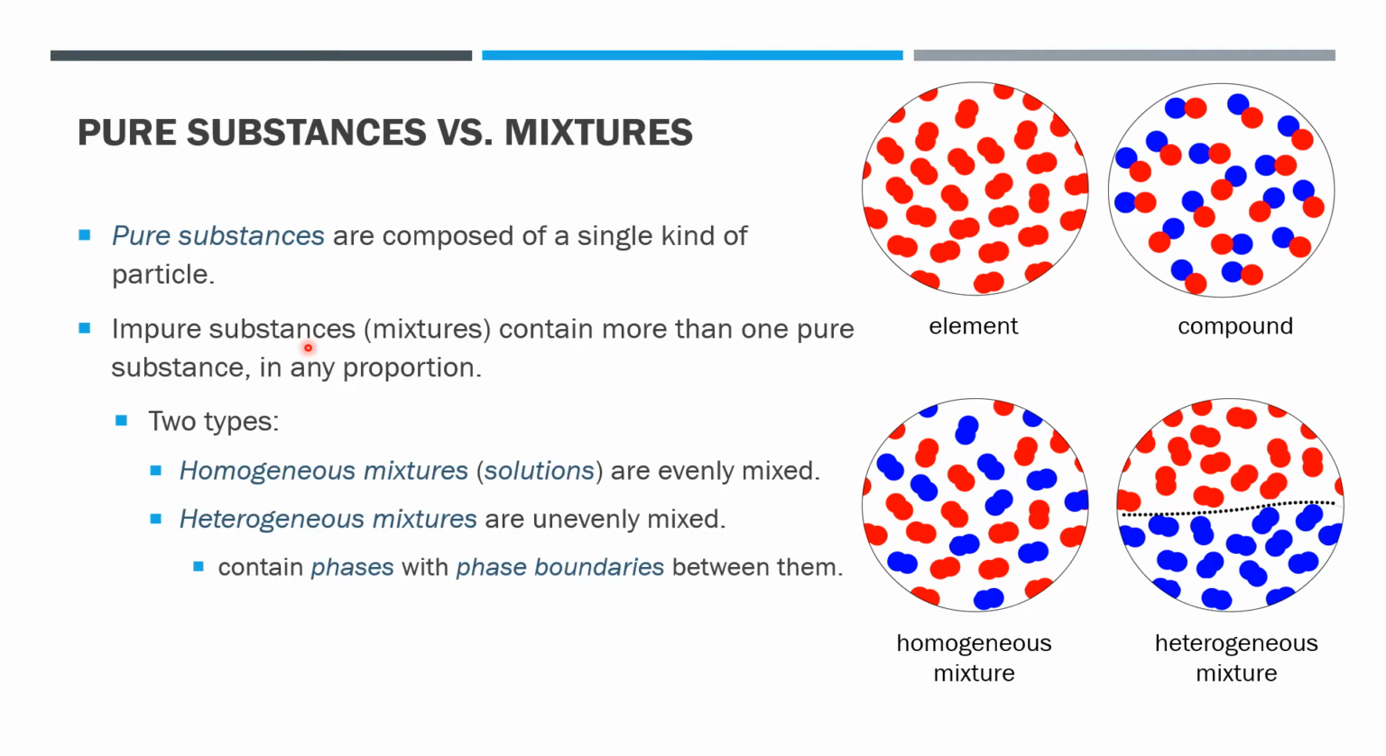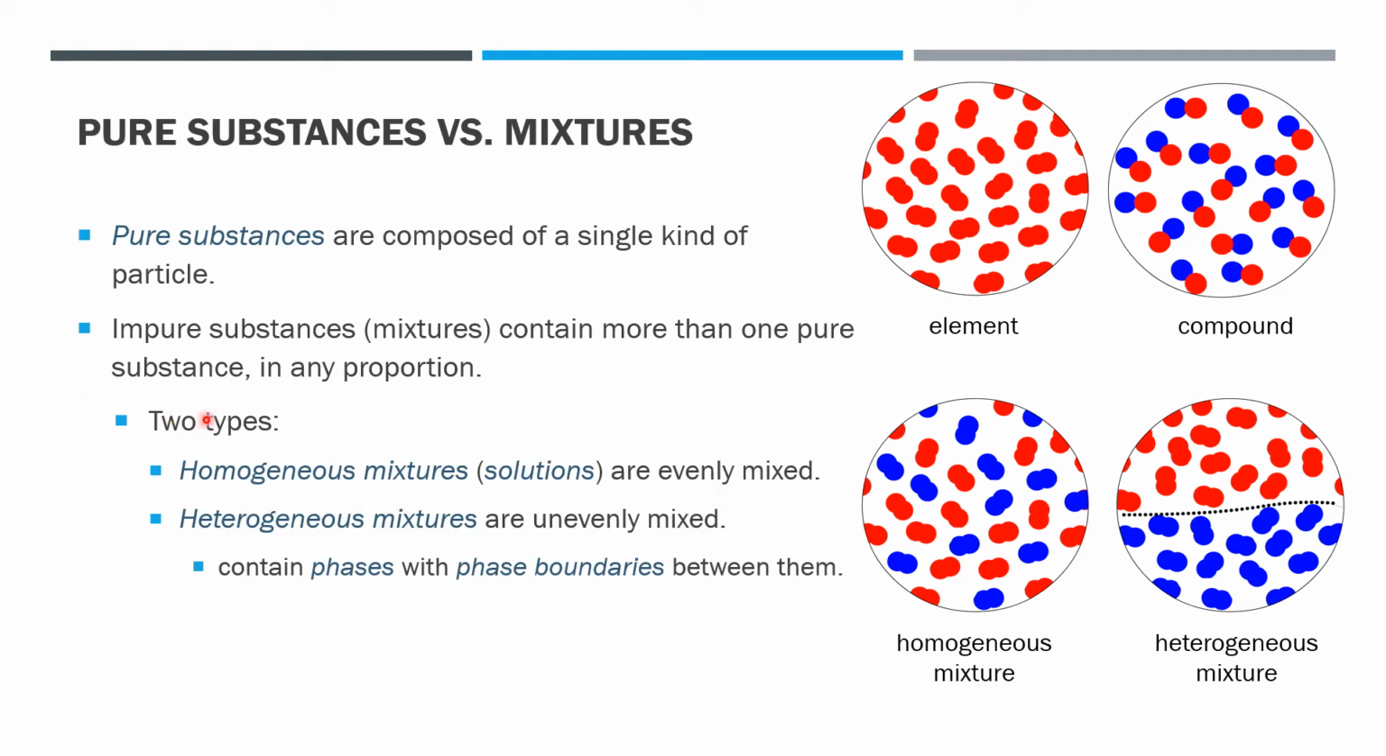What do I mean by that? A pure substance like this compound will have a fixed percentage of nitrogen by weight. Since you can mix the nitrogen and the oxygen in a mixture in any proportion, it won't have a fixed percentage of nitrogen by weight. So that's what we mean by variable composition in a mixture versus fixed composition in a pure substance.